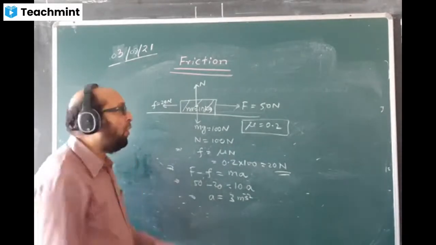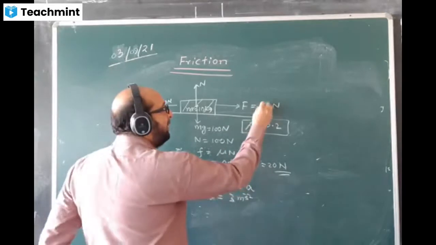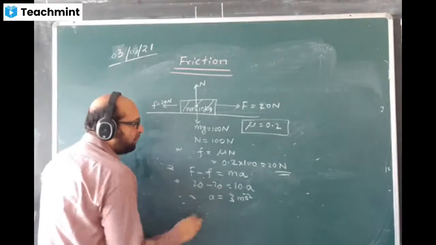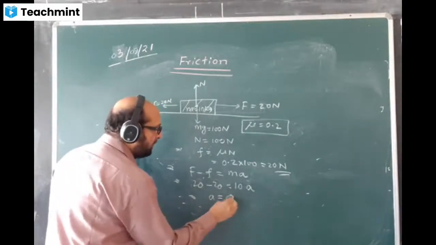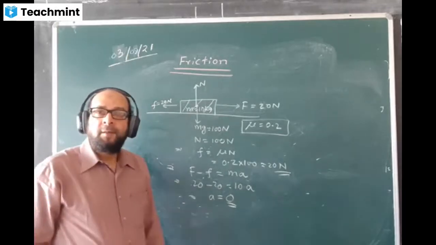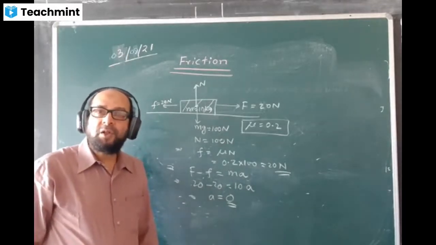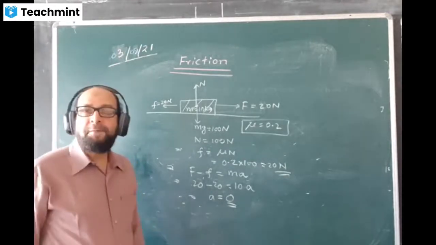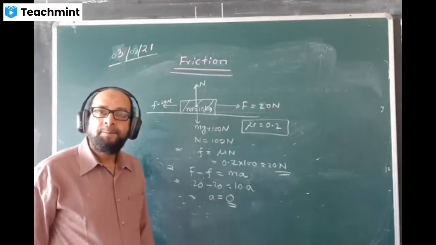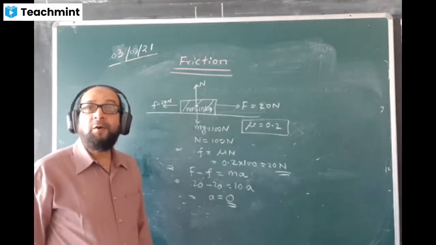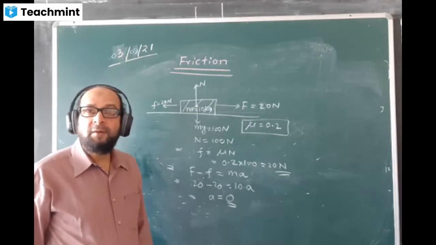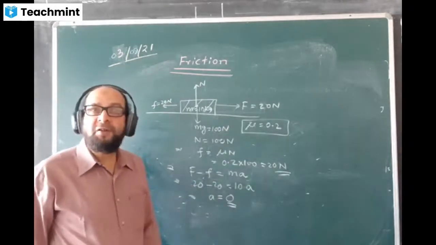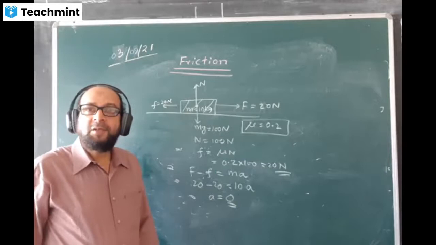Have you understood? Now I'm giving a force of 20 Newton here. What is the acceleration? Applied force is 20. 20 minus 20, what is the answer? 0. Boys, are you understanding the situation I am discussing? Yes, sir. What is the value of acceleration produced in the body? 0. That means the body is not moving. Your force is not sufficient to move the body. Your force is insufficient.